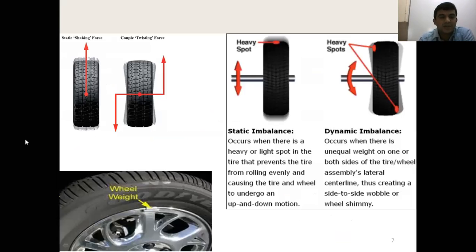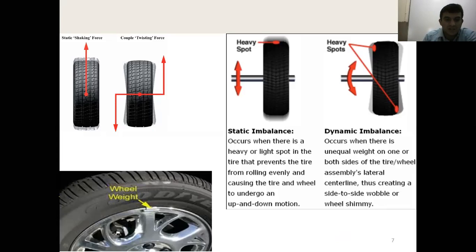And last class we gave the best example, the alignment of wheels, car wheels or even bike wheels. If a car wheel is statically unbalanced, what happens? The car wheel moves in an up and down direction. If it is a dynamic imbalance, the car wheel moves with a twisting motion. That is what we call wobble or wheel shimmy, a side to side movement of the car wheel. Static imbalance means the car wheel moves in an up and down direction.